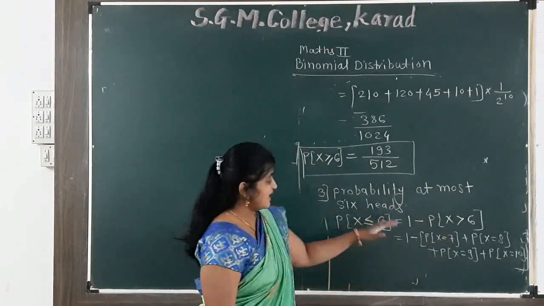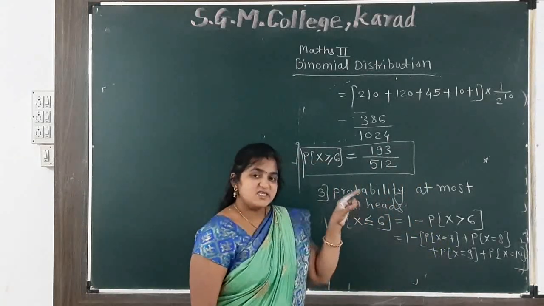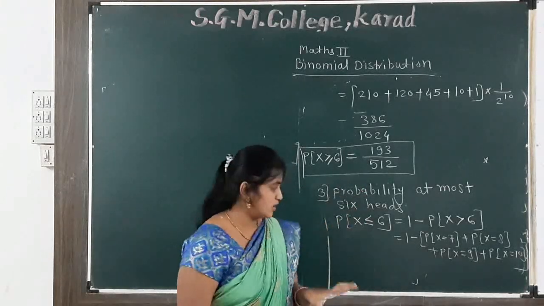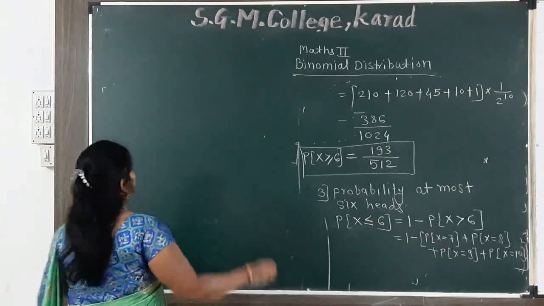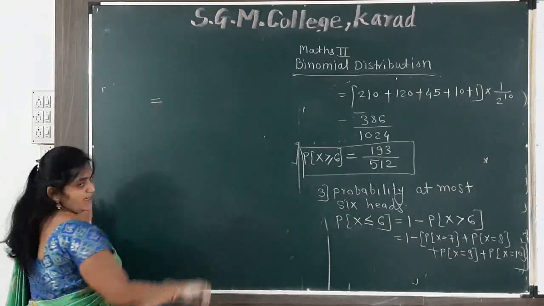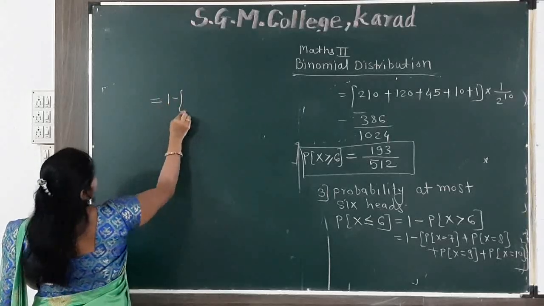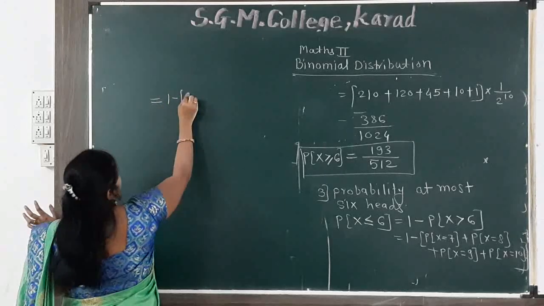Again we use the same formula. P of x is equal to nCx p raised to the x, q raised to n minus x. So we find the probability of at most 6 heads: 1 minus, inside the bracket, we get here